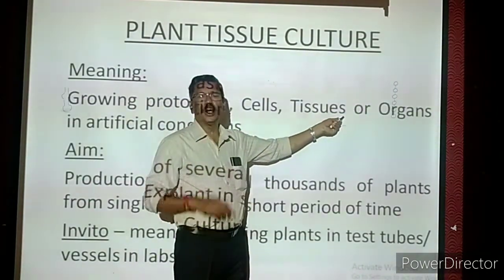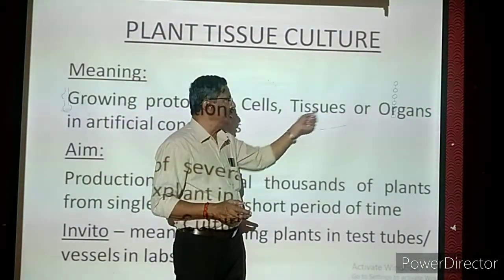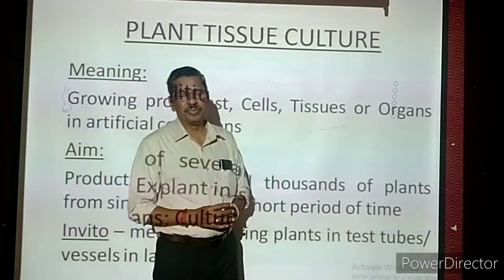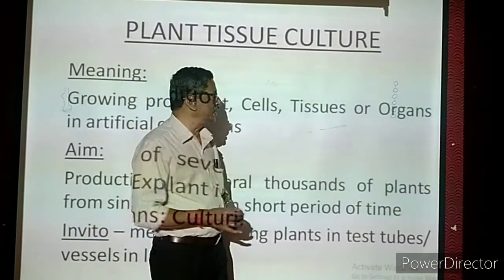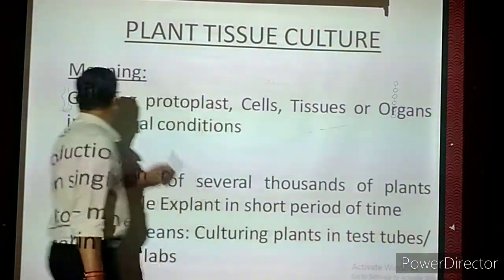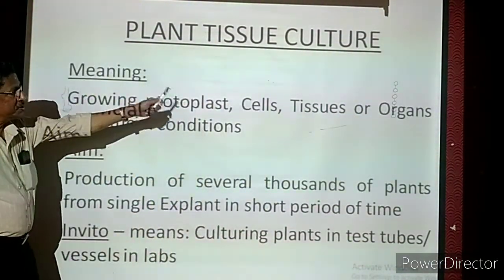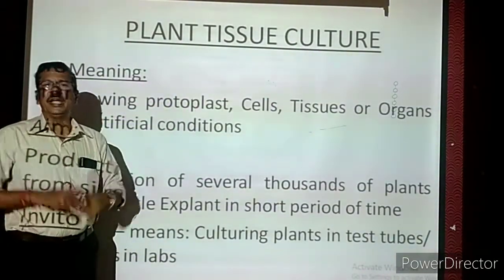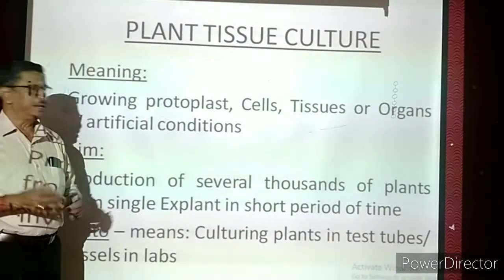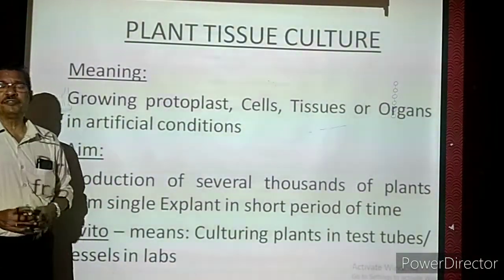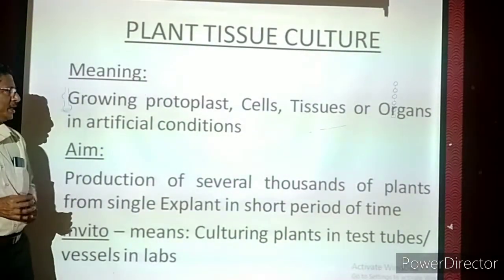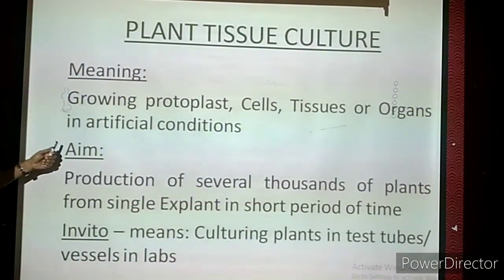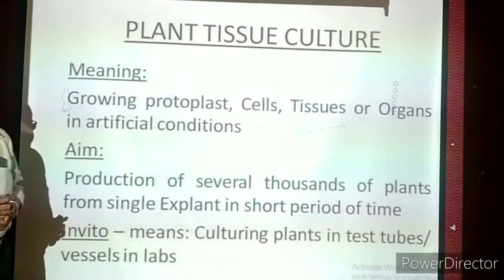Tissues, as I just told you, are a group of cells joined together performing one particular function. Even some organs can be cultured; they can be grown and multiplied like that. So growing protoplast, cells, tissues or organs in artificial condition. Any technology is artificial, man-made. So in the artificial condition, not in the field, not in the natural condition, is called plant tissue culture.